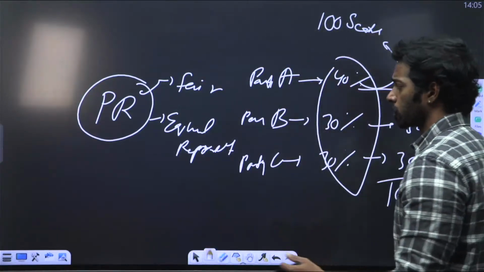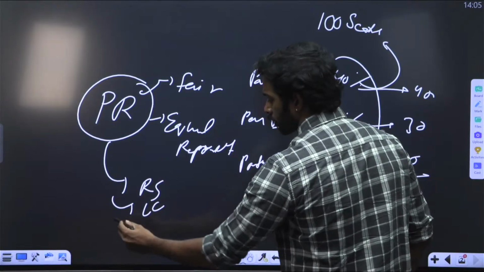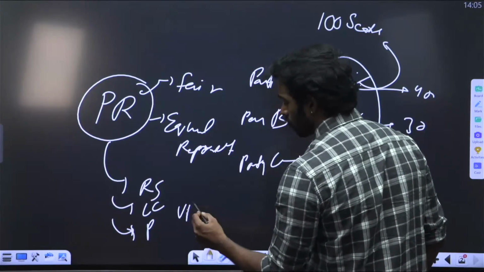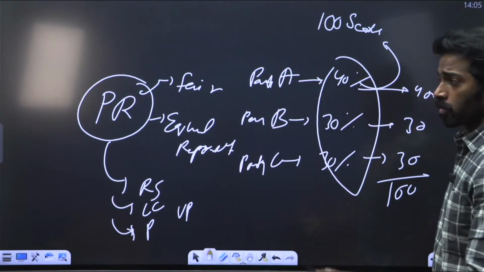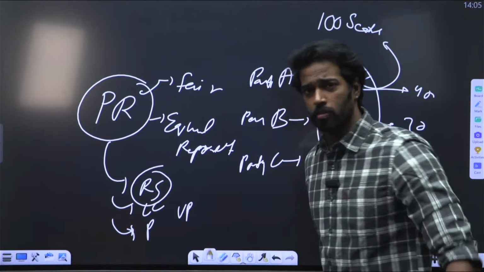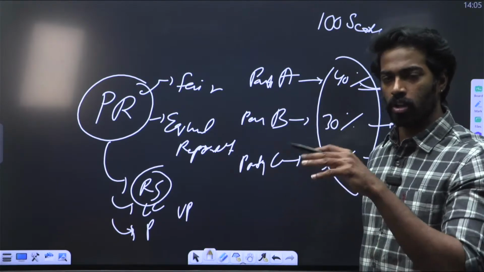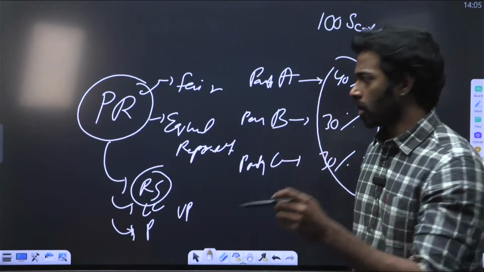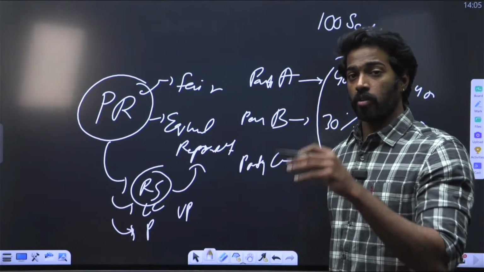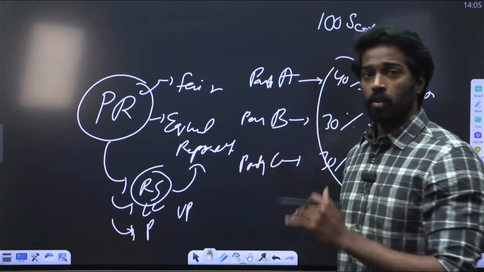We use proportional representation for Rajya Sabha, legislative councils, and president and vice president elections. What is Rajya Sabha? Rajya Sabha is nothing but the voice of the states. Whenever we are talking about the voice of the states, we need clear representation or equal representation. That is why we prefer proportional representation when it comes to Rajya Sabha, president and vice president.